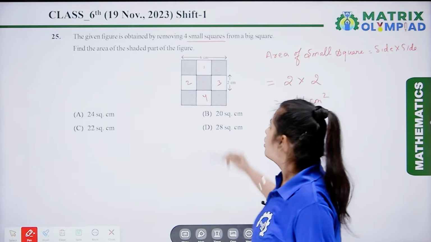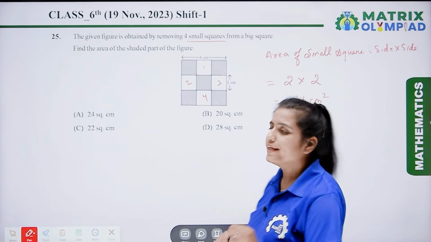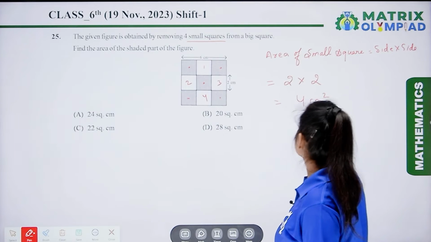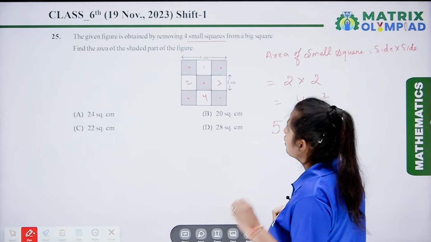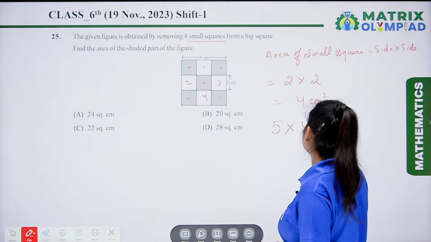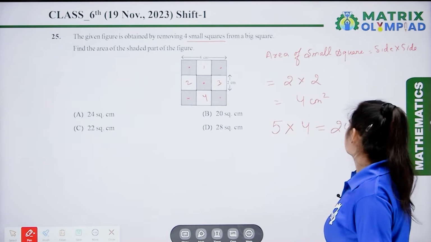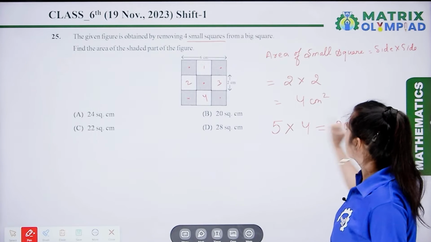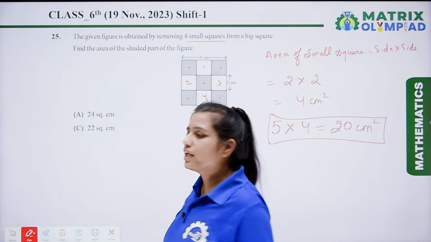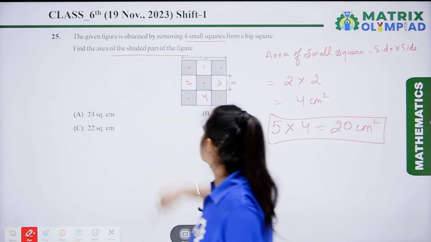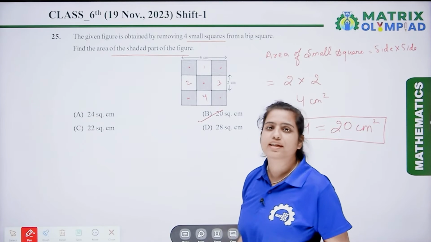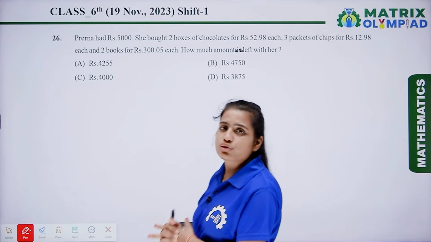And we have 5 small shaded squares here: 1, 2, 3, 4 and this is 5. So the total area for 5 shaded small squares is 5 multiplied by 4, that is 20 centimeter square. So we can say that 20 centimeter square is the area of the shaded part of the figure. According to the options, option B is the correct answer. Now the next question is question number 26.